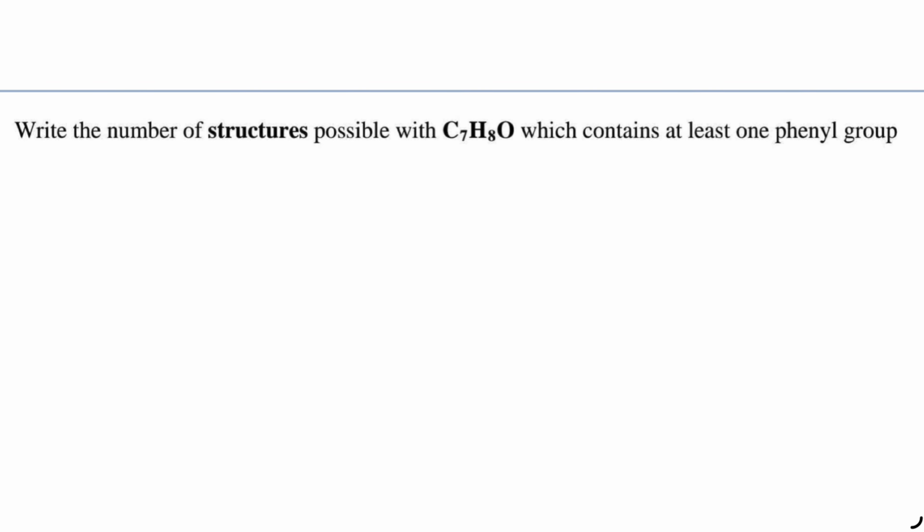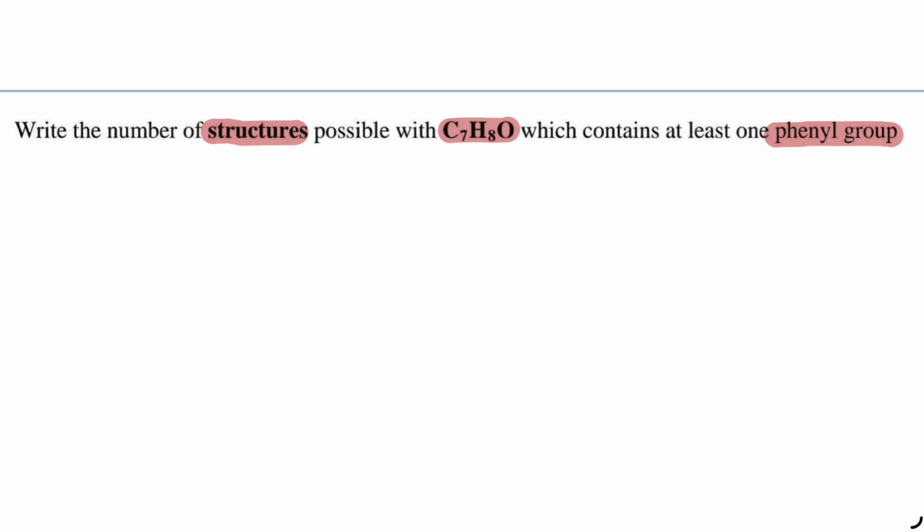Let us solve some more questions on structural isomerism. In this, two are subjective questions and the remaining are all objective questions. You will have options. So in the first question, write the number of structures possible with C7H8O which contain at least one phenyl group.